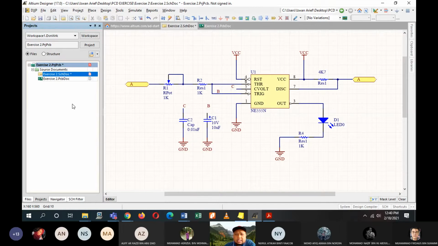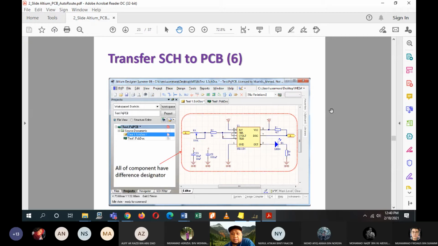So always check on this pane here. Make sure that this is saved. Don't let them be in their red state, which means that you haven't saved them. So click on save to make sure that you save the new changes that you have made to your schematic just now. Okay, so you have all your components with different designators.